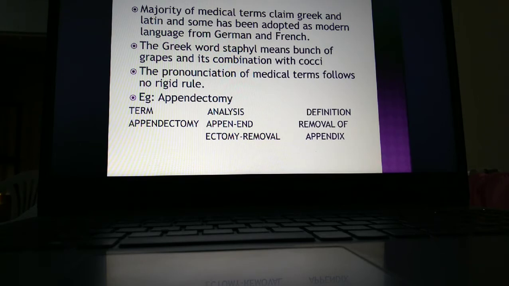So they compare the fruit with the bacteria. Instead of cocci, they will use staphylococci. The staphyle is Greek, and cocci appears as a bunch of grapes.